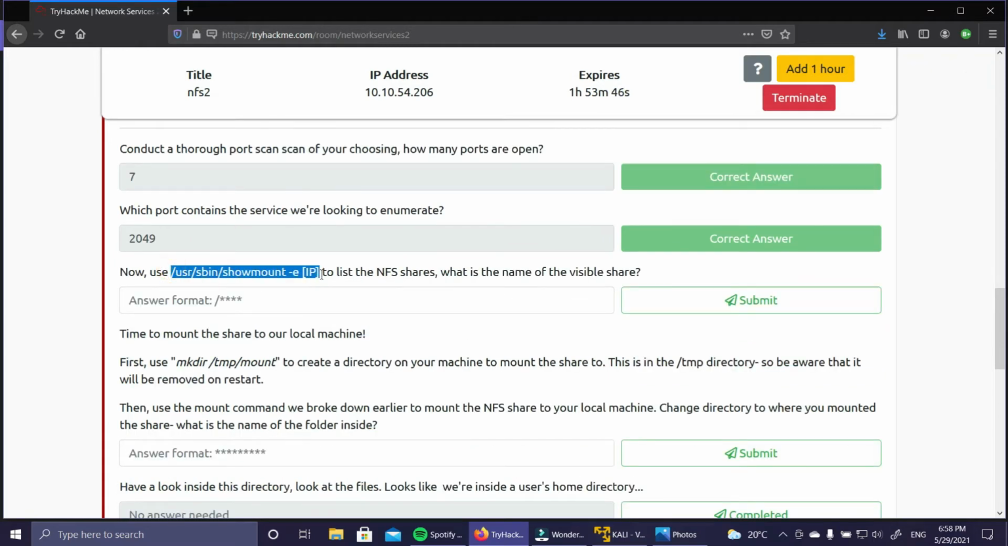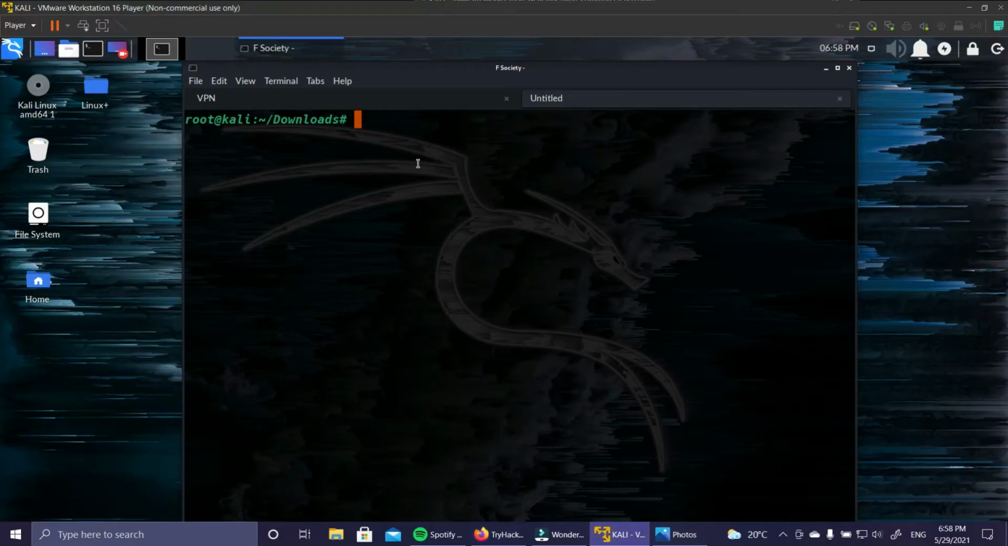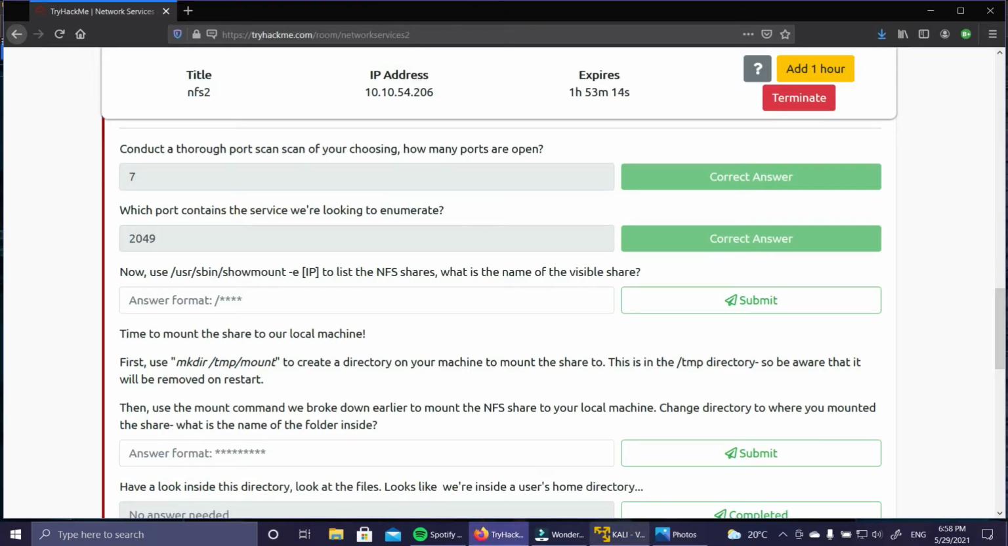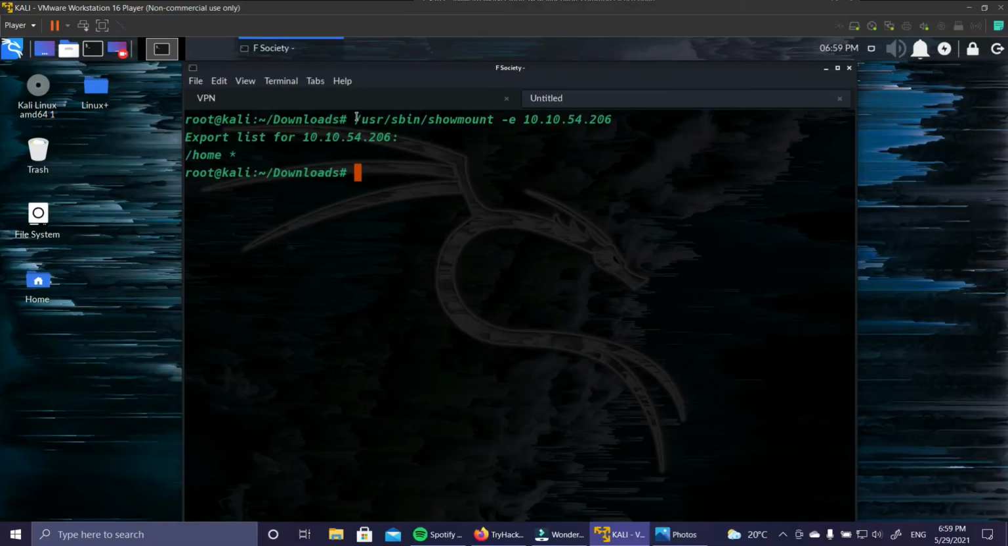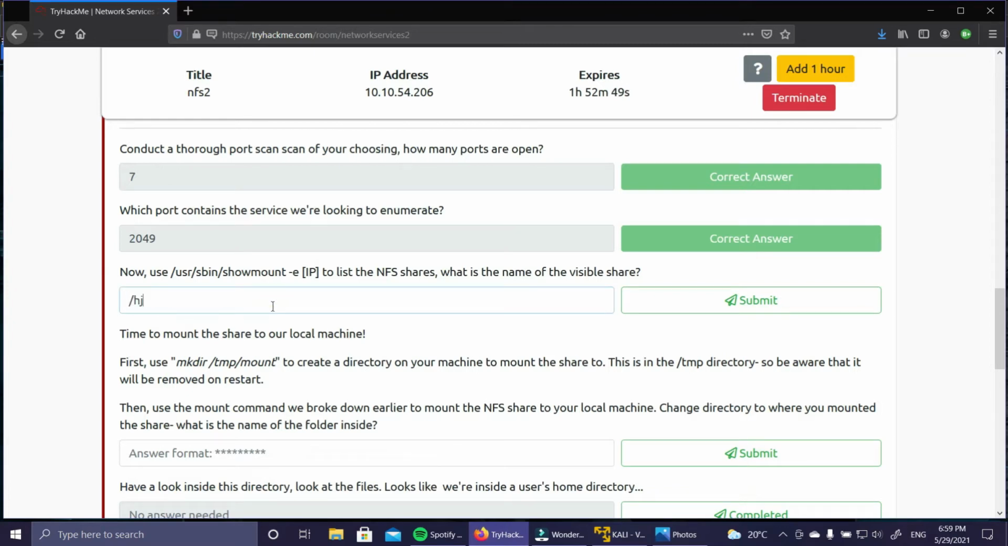As you can see, the first step is to scan through all the ports. Now use this command to list the NFS share. What is the name of the visible share? So we are going to use this command to show it. I'm just going to copy this, go back to my terminal, and use the IP address of the machine, 10.10.54.206. This command, showmount, is exporting the list of all the directories. So there is a home directory. We go back, and the directory is /home.